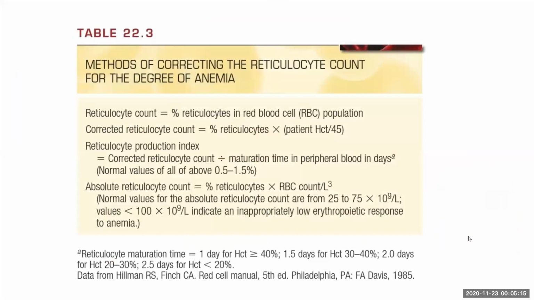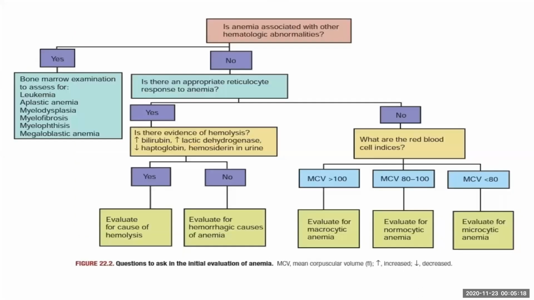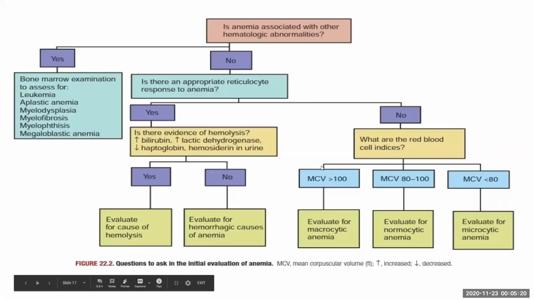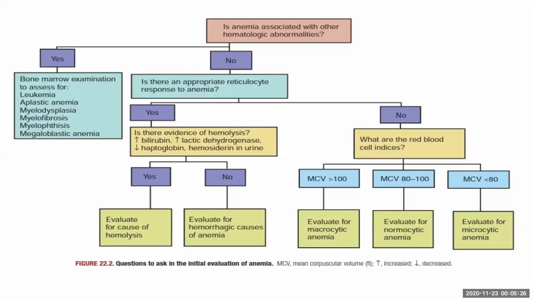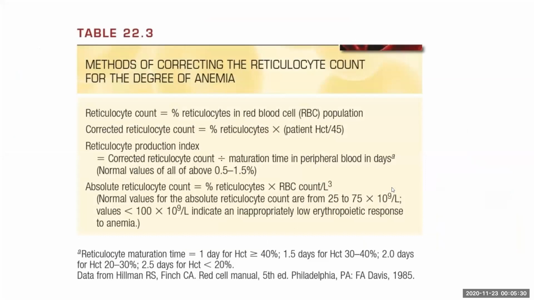I have been saying about the reticulocyte count because it forms a major, as we all see in this flow chart. The reticulocyte count is the only appropriate platform for differentiating anemia, not based on the red cell indices. In the peripheral smear, reticulocyte count is usually measured using supravital stains like new methylene blue, crystal violet, etc. They will give it as a percentage. Normal is 0.5 to 1.5, but the percentage is of no value.